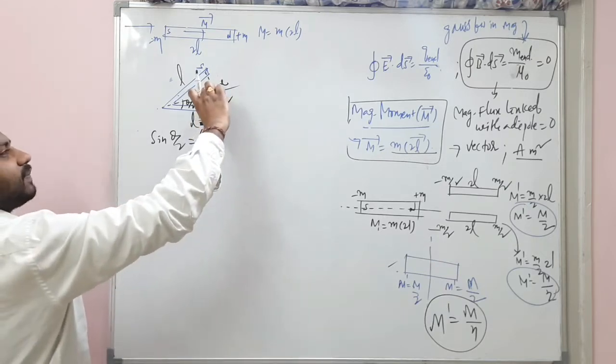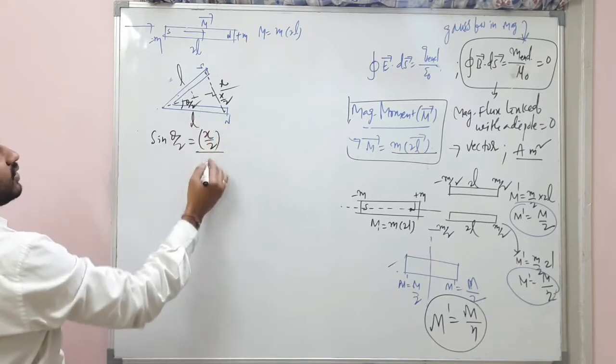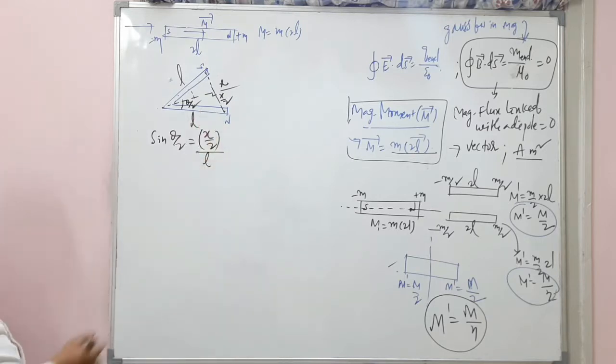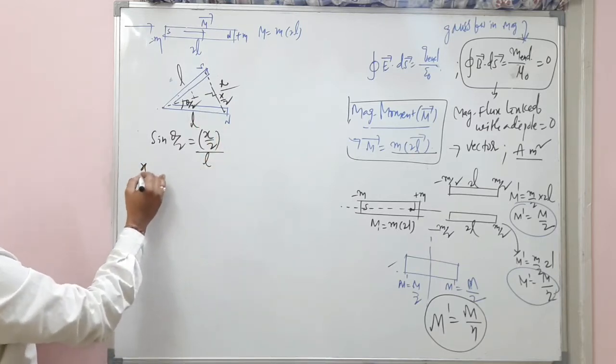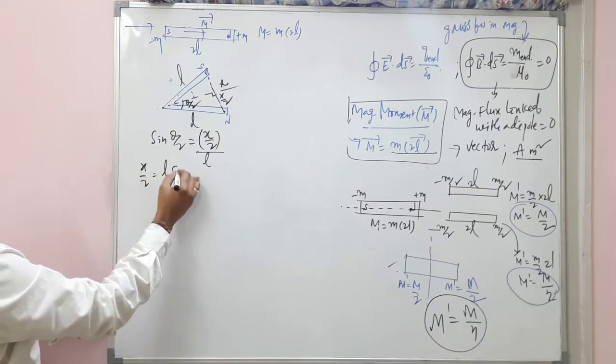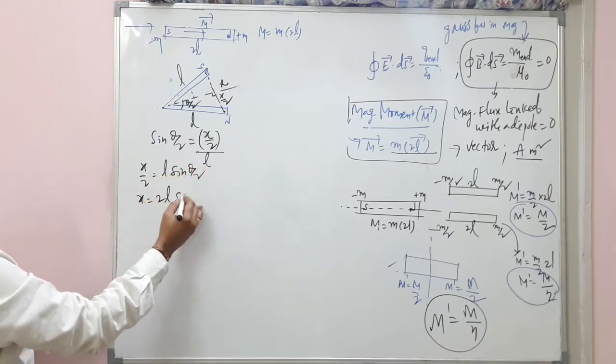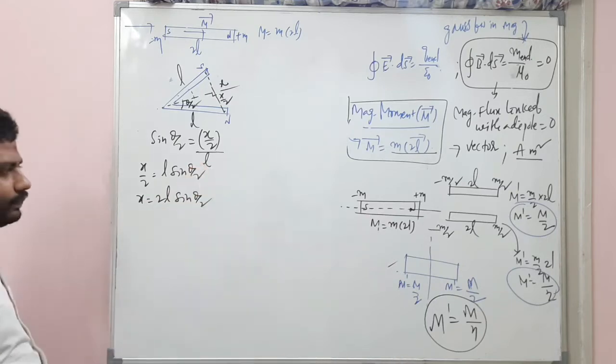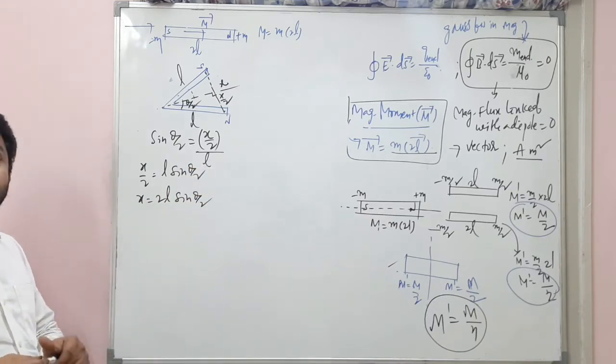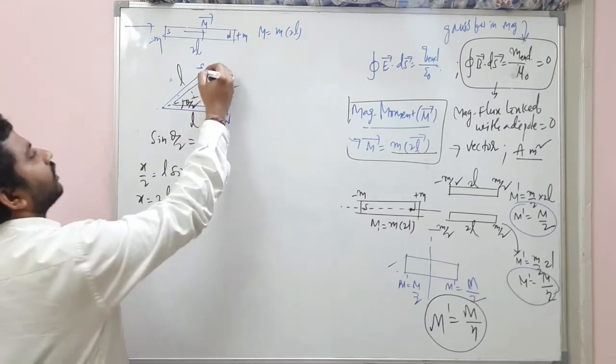So this is x by 2 divided by hypotenuse, and this is L. What can I write here? x by 2 is equal to L into sine theta by 2. So from here x is equal to 2L sine theta by 2. Understand? x is equal to 2L sine theta by 2. This x we have got now.